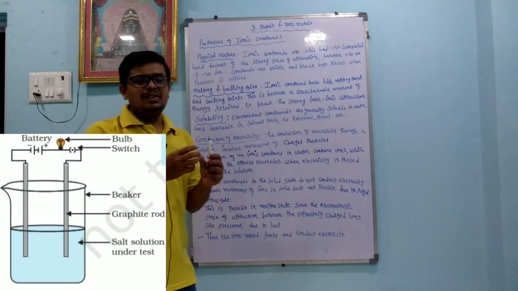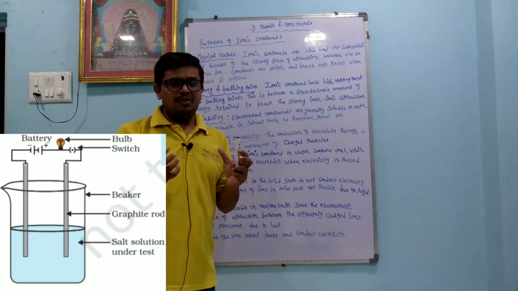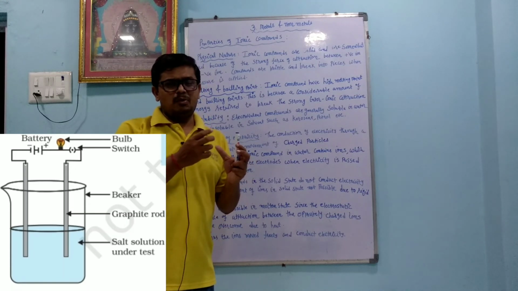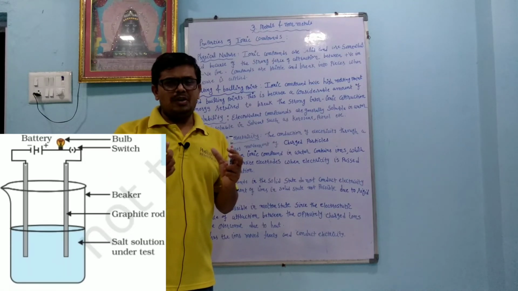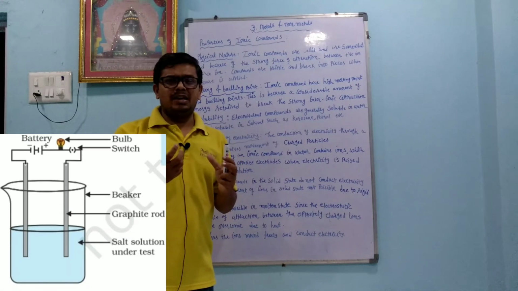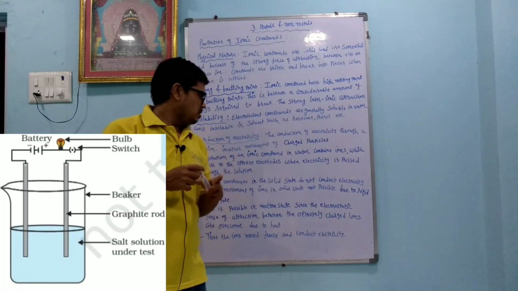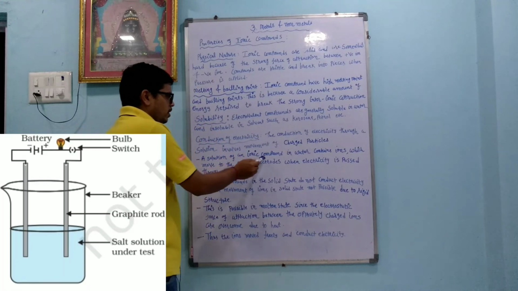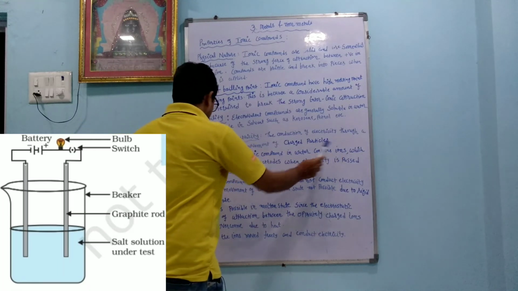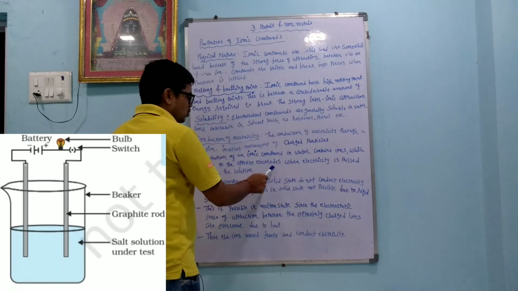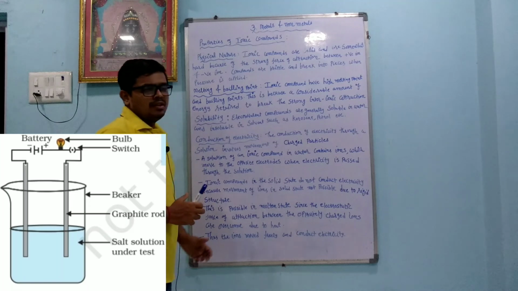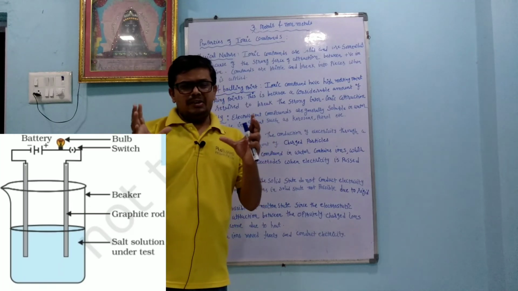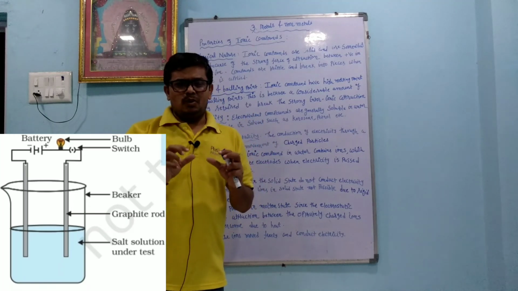The conduction of electricity through a solution involves movement of charged particles. So why is electricity passed through the solution? Because these particles, positive ions and negative ions, are continuously moving in the solution, and because of that we can pass electricity through the solution. A solution of an ionic compound in water contains ions which move to the opposite electrodes when electricity is passed through the solution.